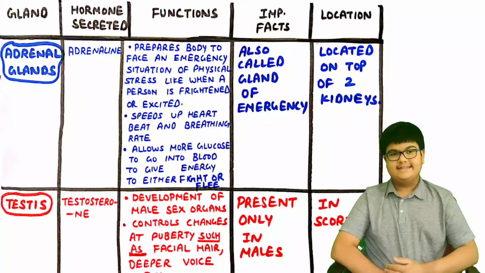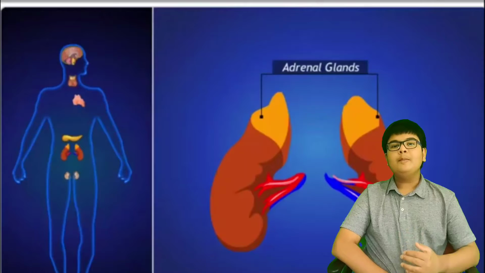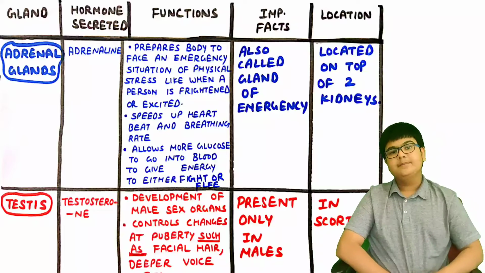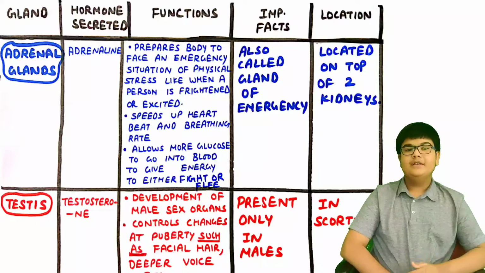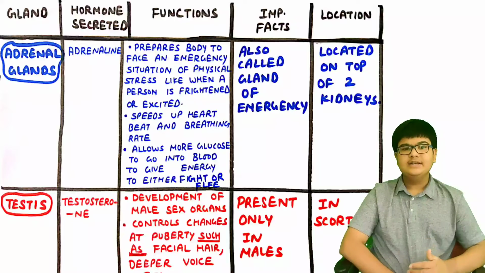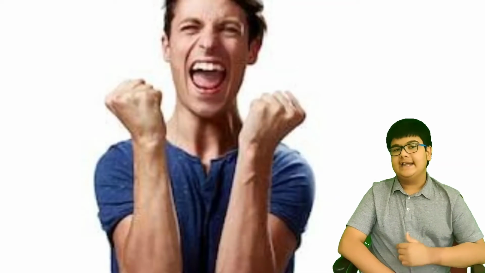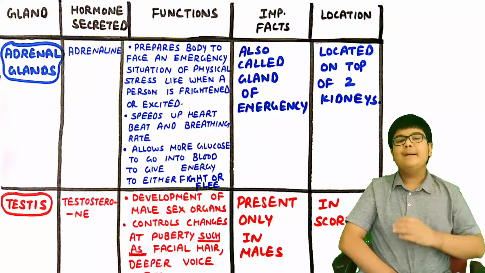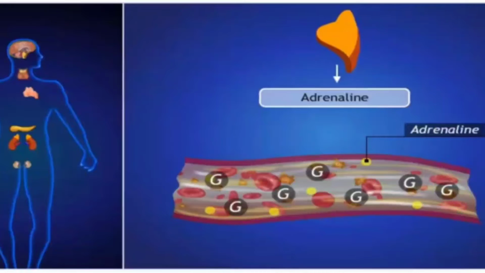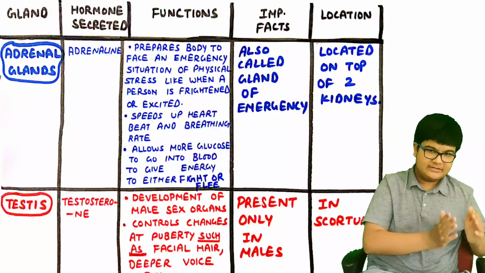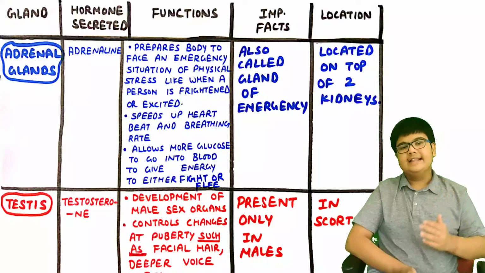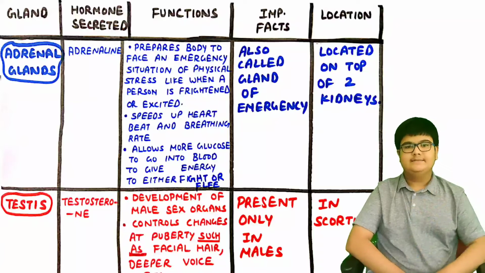Third, adrenal glands. So these glands are located on top of our kidneys, and the hormone secreted by these glands is adrenaline. The function of this hormone is to prepare the body to face an emergency situation, such as when a person is very frightened or excited. So now let us see how it does this. This hormone speeds up our heartbeat and breathing rate, and it allows more glucose to go into our blood to give us energy to either fight from that stressful situation or run away from that stressful situation. Therefore, adrenal glands are also known as glands of emergency.